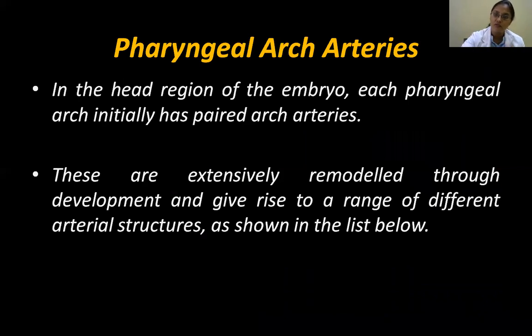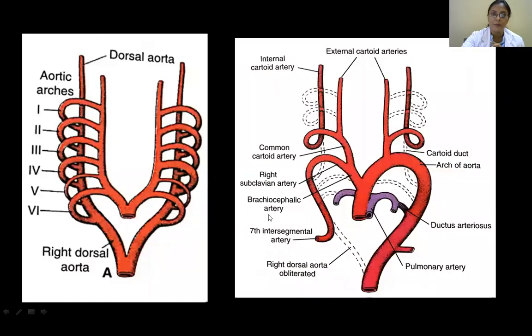So already I've told you about the branchial arches. So in the head region, each pharyngeal arch has a pair. So right and left, you've got a pair. And these are extensively remodeled to form different structures. Okay, so this is this. So initially there are a pair of dorsal aortae, later they will be fusing. So in the cranial part, you're looking from the ventral side of the embryo. Okay, the under surface of the embryo you're seeing.